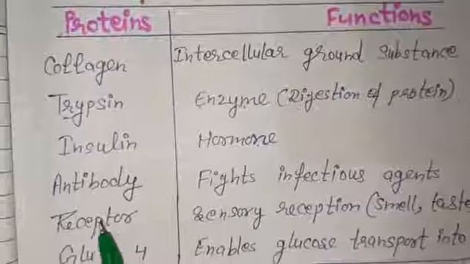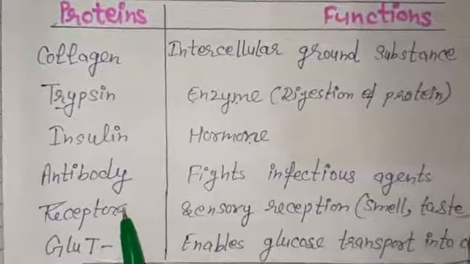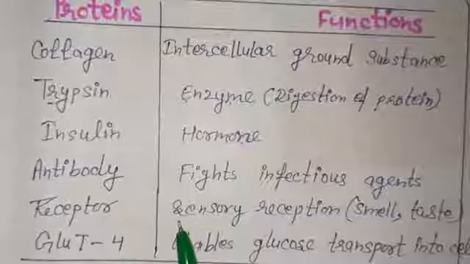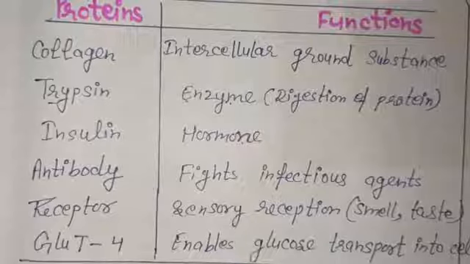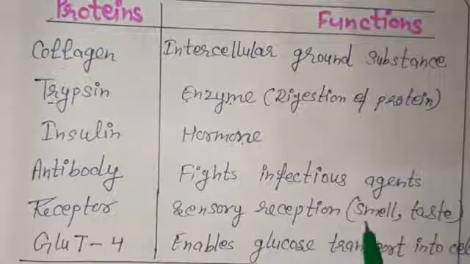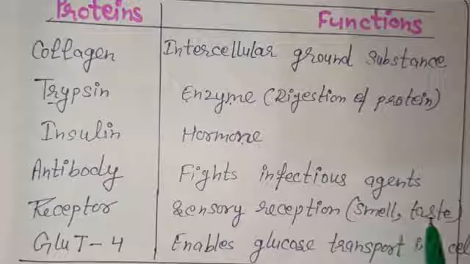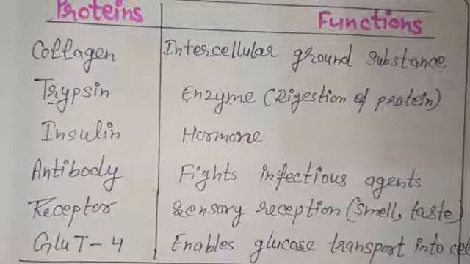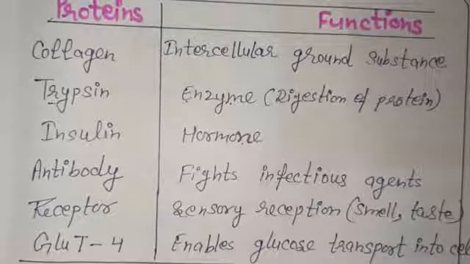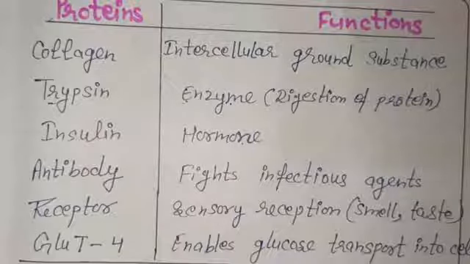After that, receptors which are present in our cell membrane, which are helpful for sensory reception like smell, taste. These are some examples of receptors, like receptors for smell and taste, but there are various receptors present in our cell membranes also, for the reception of anything that is entering inside the cell. So many receptors are present in our cells, and all those receptors are actually proteins. So that is also a function of proteins.